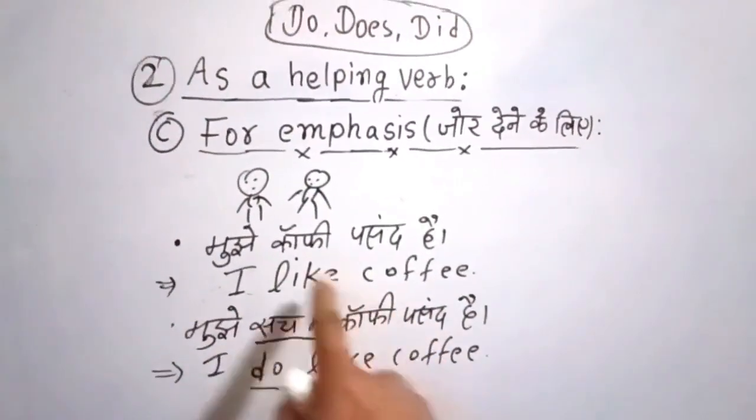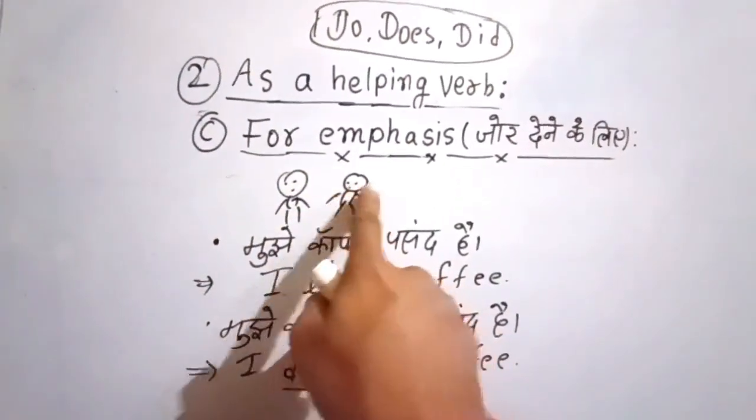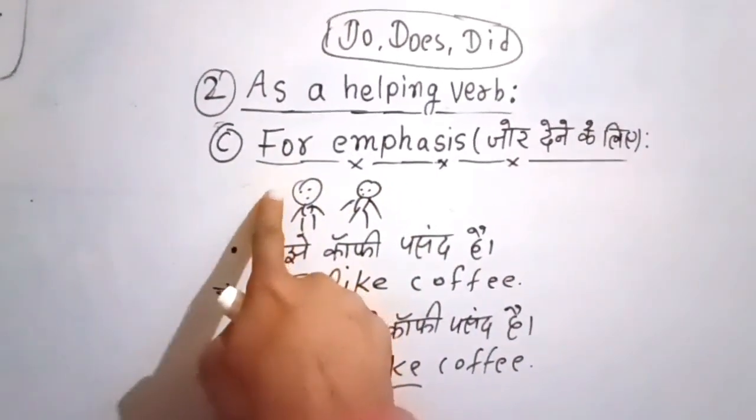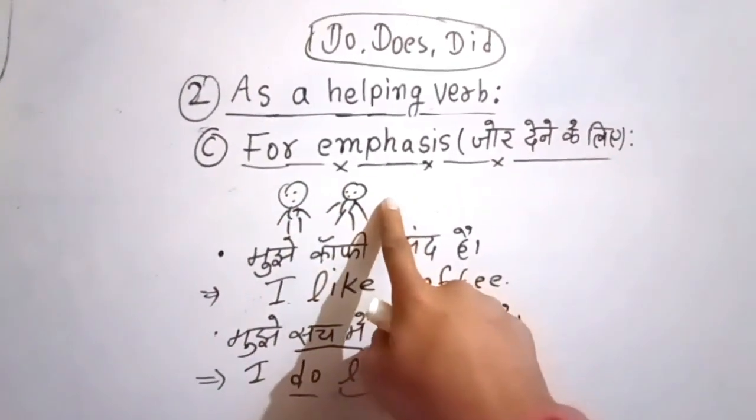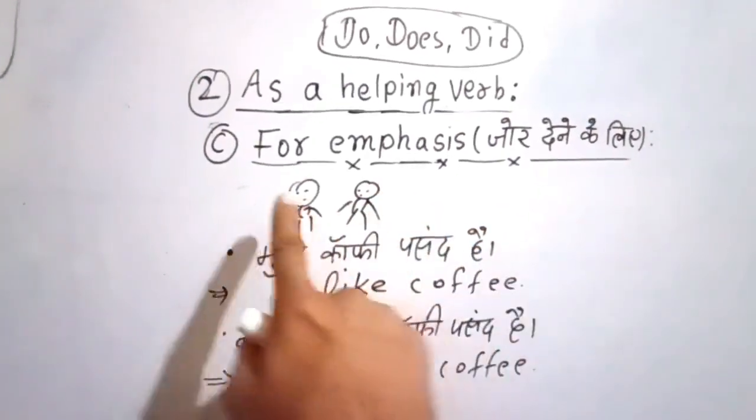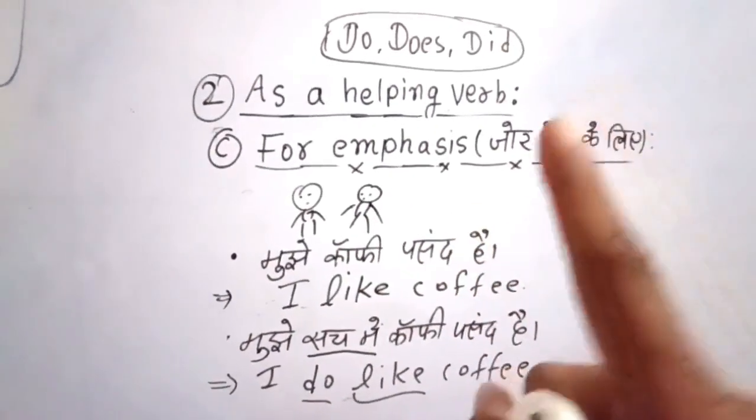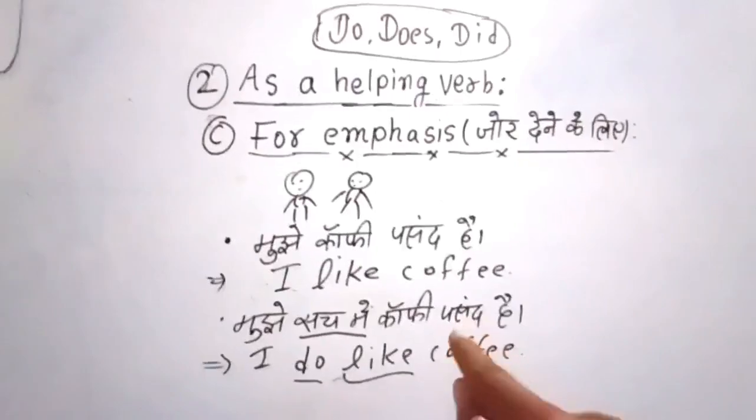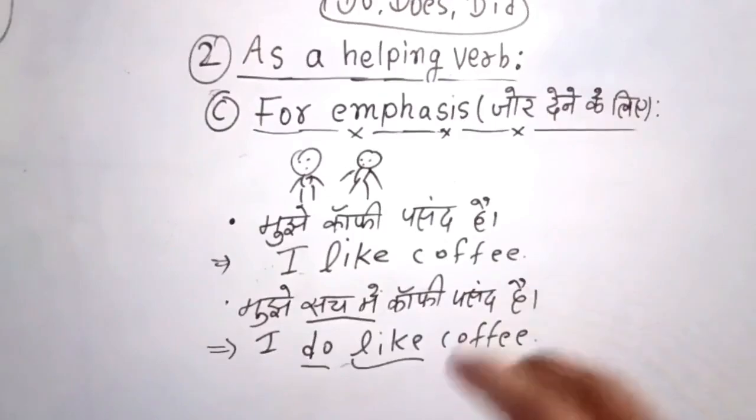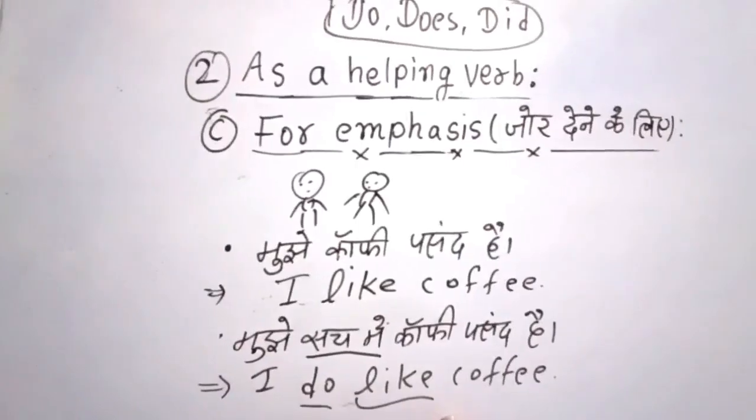मुझे सच में कॉफी पसंद है. Suppose my friend was told by somebody else that I didn't like coffee in the past. He was told, but he was not aware of my choice. But the reality was that I really liked coffee, and now my friend is telling me that he knows I don't like coffee. I'm confirming to him, by emphasizing, that I really like coffee. Instead of saying I like coffee, I can say I do like coffee. I do like coffee.